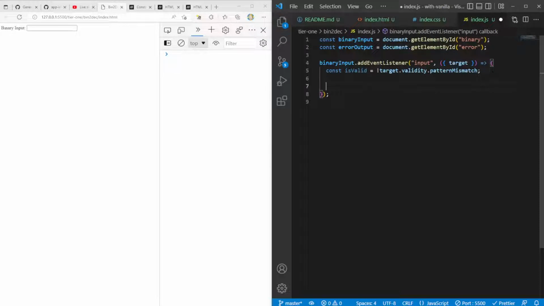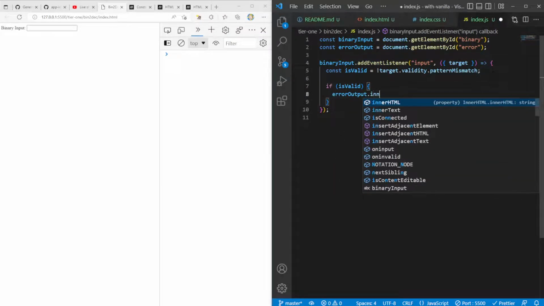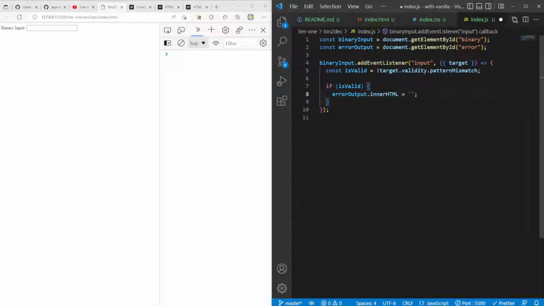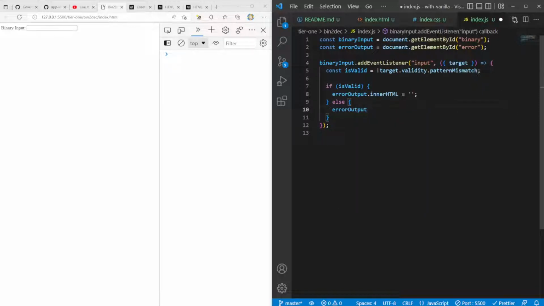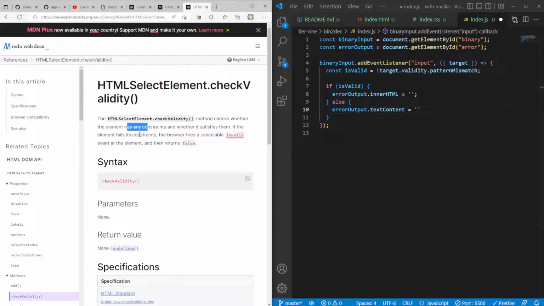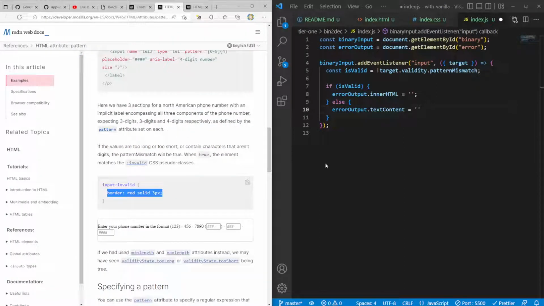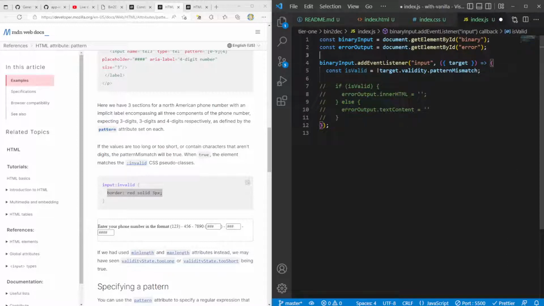So if it is valid, we can say error output dot inner HTML, so we'll essentially just remove everything. Else we'll say error output dot text content. And you know what the coolest thing is here? I think the constraint validation API gives us text that we can use. It's actually very cool. So let me comment this out. Right now we get target validity.